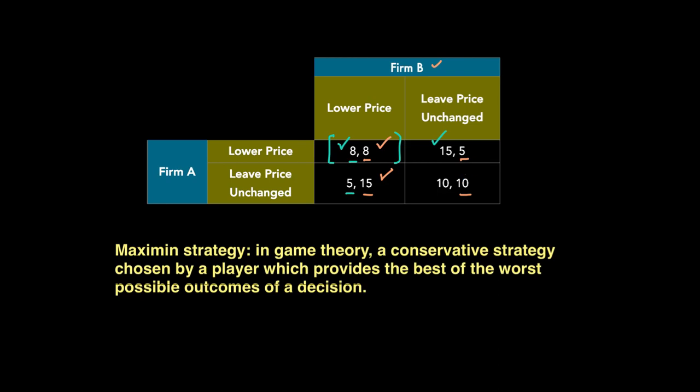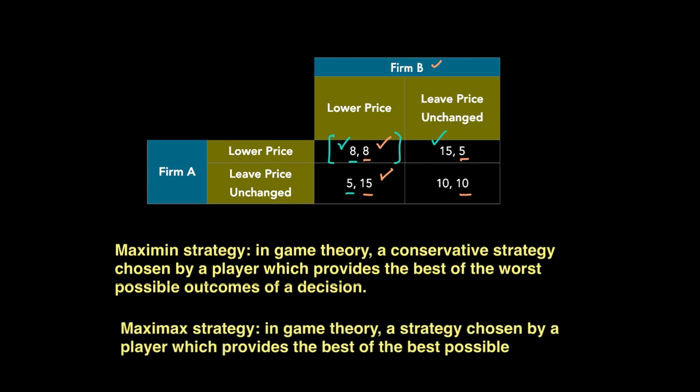An alternative approach that B might take is a more optimistic, if riskier strategy known as maxi-max strategy. In game theory, a strategy chosen by a player which provides the best of the best possible outcomes of a decision is called maxi-max. So, if we assume that firm B will respond to any move by firm A which leads to the most advantageous outcome in terms of profit for firm B, that will be what we call a maxi-max strategy.